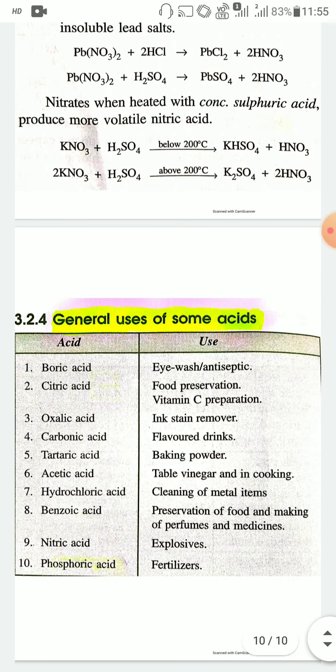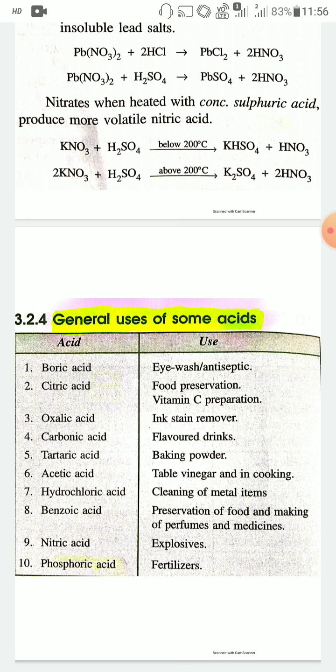Now, general uses of some acids. Boric acid is used in eye wash or as an antiseptic. Citric acid is a food preservative and is used in vitamin C preparation. Oxalic acid is used in ink stain remover. Carbonic acid is used in flavored drinks. Tartaric acid is used in baking powder.